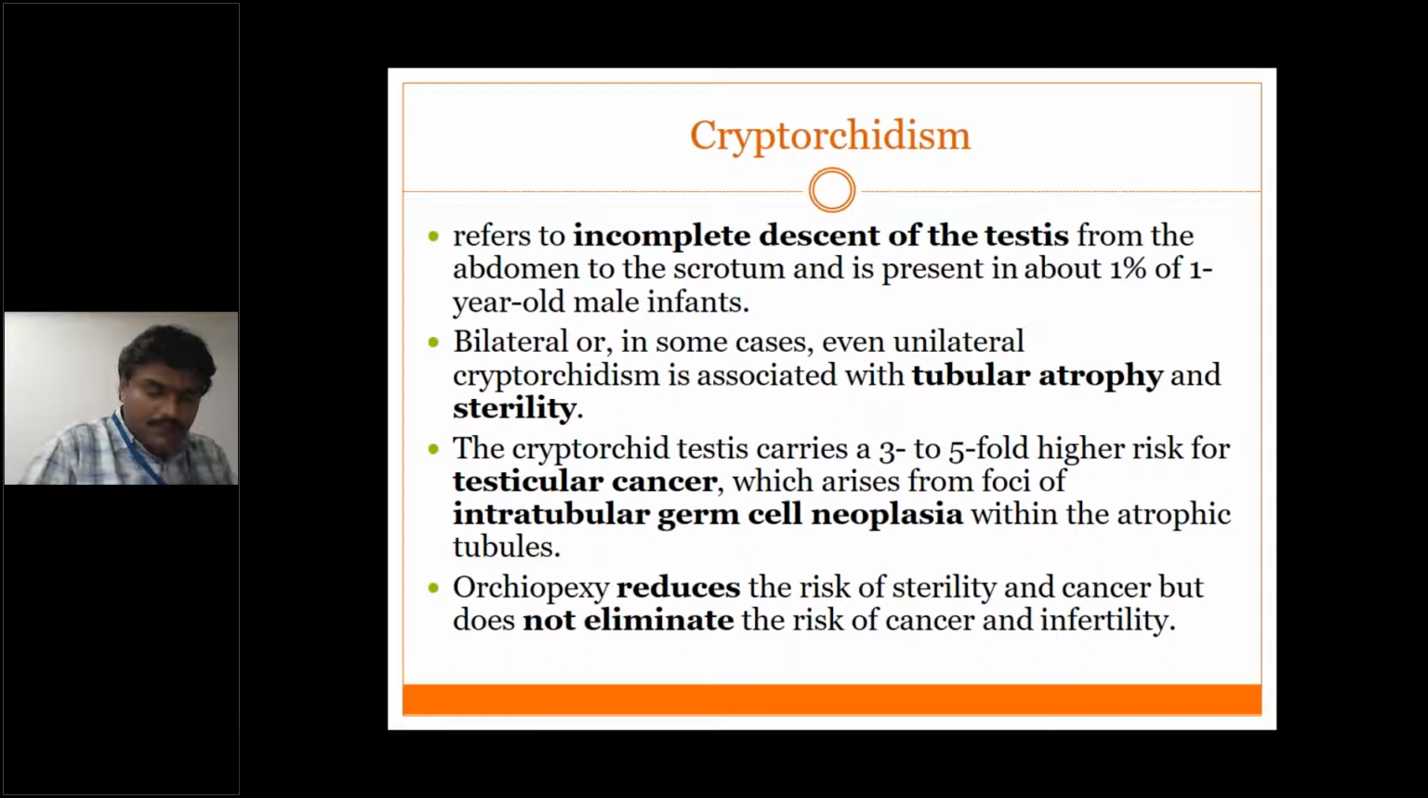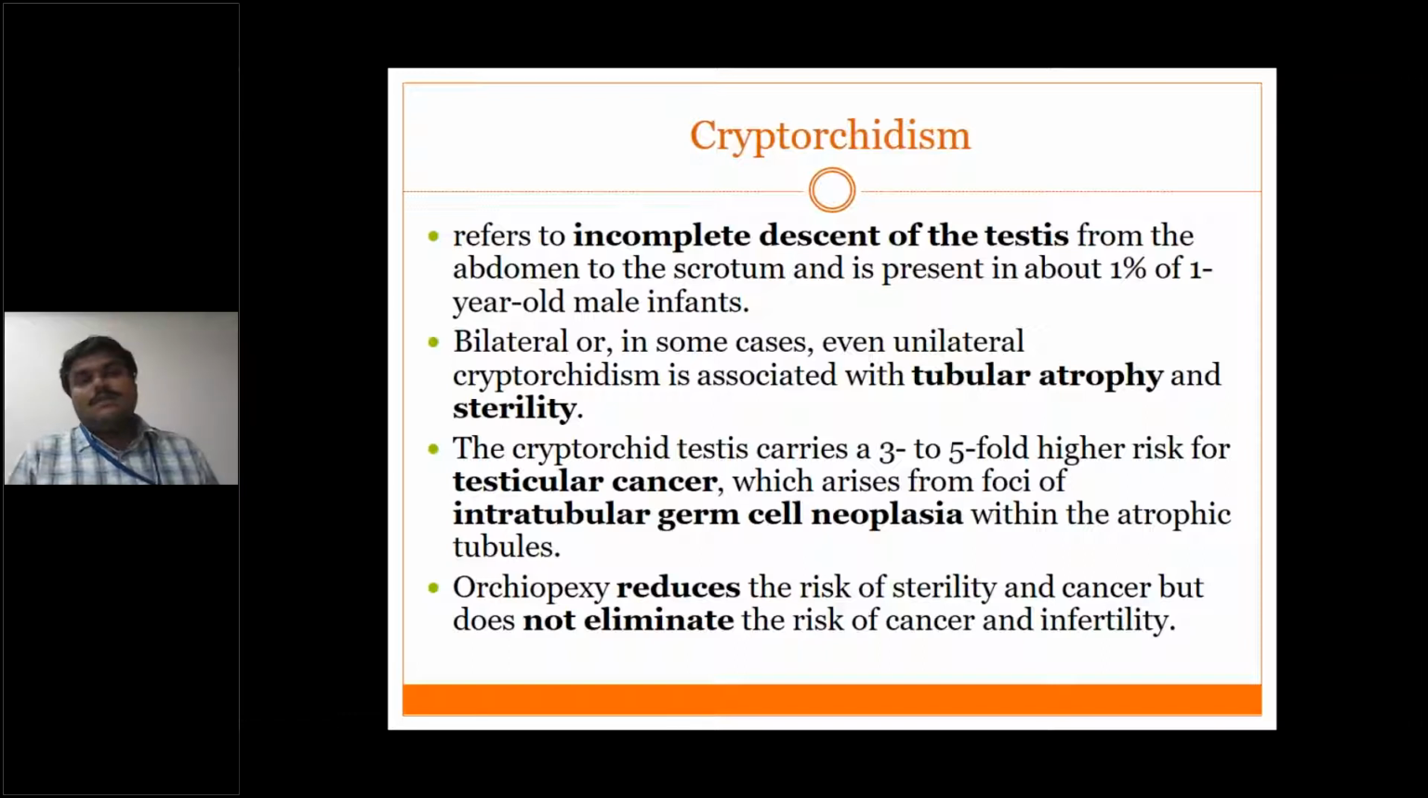Next, the lesions of the penis are over. Now we are going into the testes. The most common congenital anomaly we encounter with the testis is cryptorchidism. What is meant by cryptorchidism? It is nothing but an incomplete descent of the testis from the abdomen to the scrotum, and is present in about 1% of 1-year-old male infants. So you should remember that cryptorchidism is nothing but an incomplete descent of the testis.